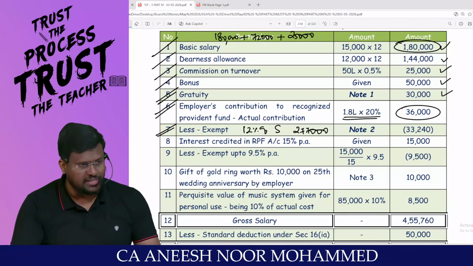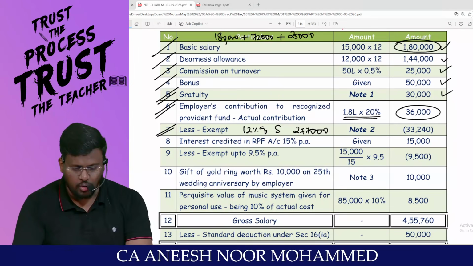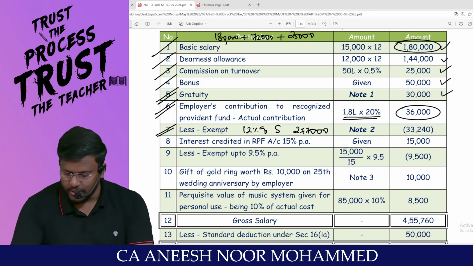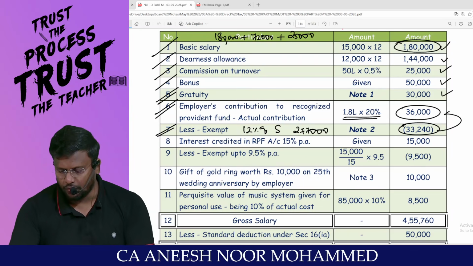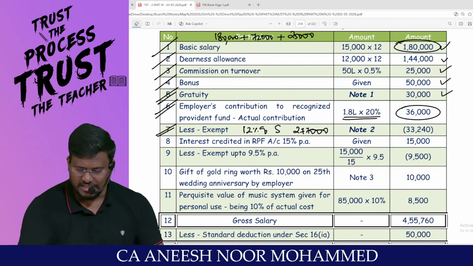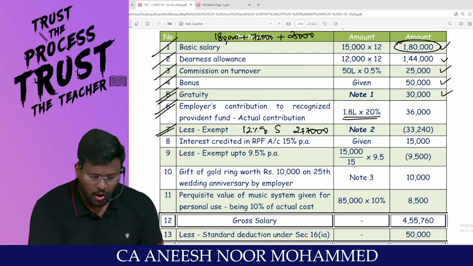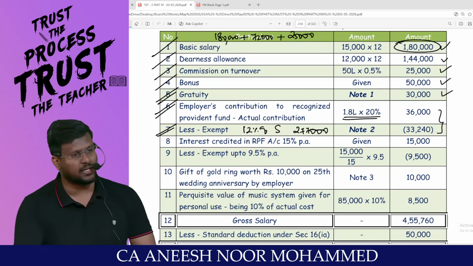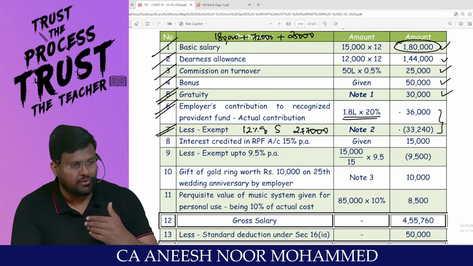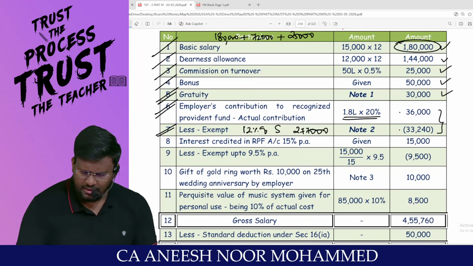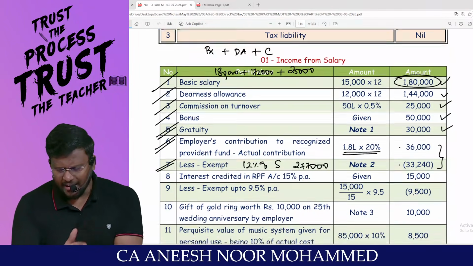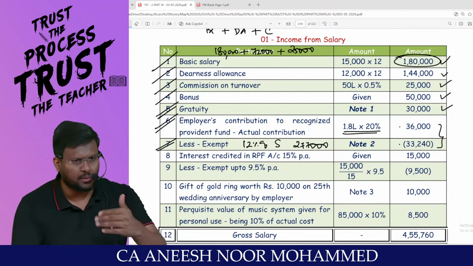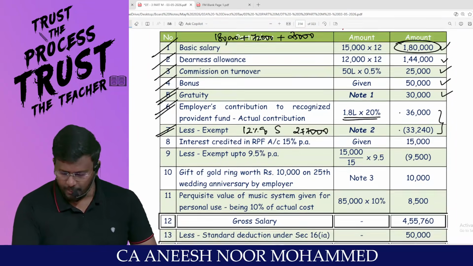On this 2,77,000, employer can contribute 12%, which comes to 33,240. So in place of 33,240, employer has contributed 36,000. That means the extra automatically will be taxable. Because I have included 36,000 and I have removed 33,240. You can write this in the examination in the inner column. Since I am calculating the computation in the inner column, I have written the total amount minus what is allowed. Automatically the extra will be taxable.